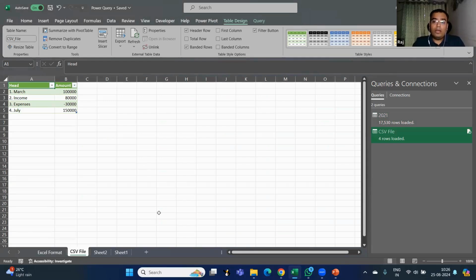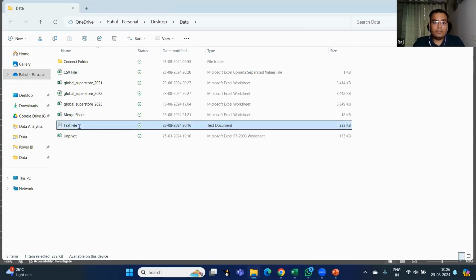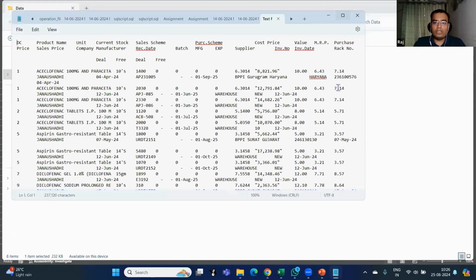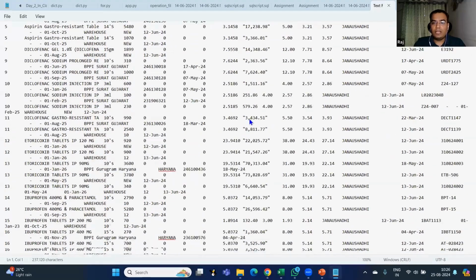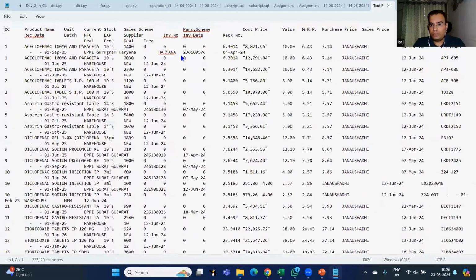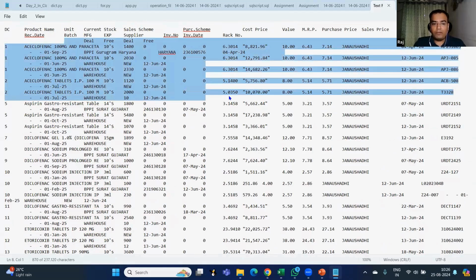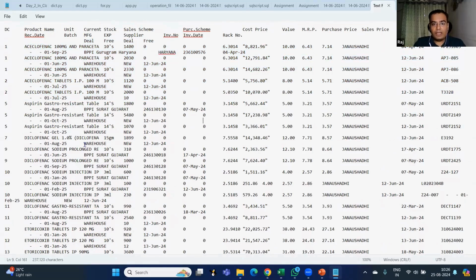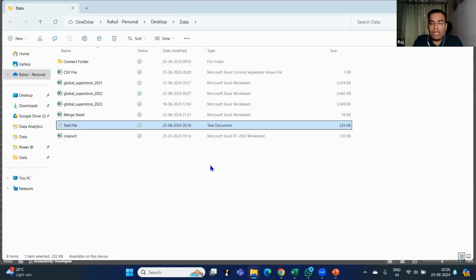Now, if you want to have data from a text file, you might have seen these files. Most of the software today actually downloads this kind of data in the form of a notepad file. Now, in this file, you cannot put any formula. In a notepad file, you cannot have any formulas. In this case, you need to convert this file into an Excel file. Usually we do a manual copy paste. In manual copy paste, not always is the data aligned.